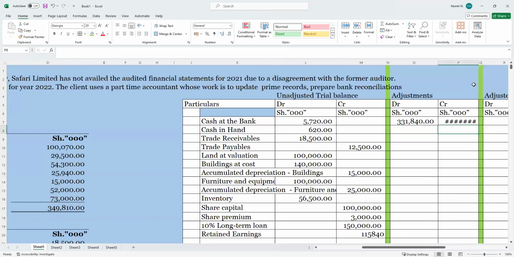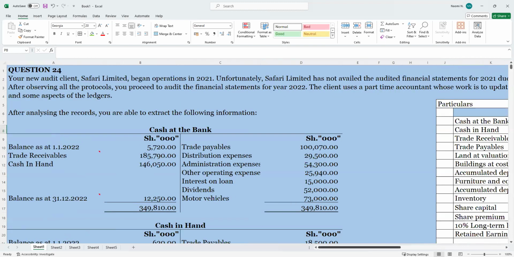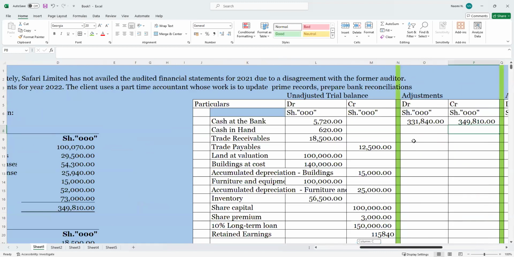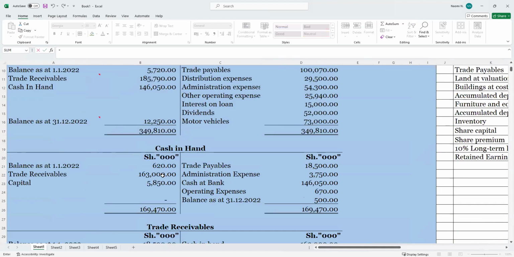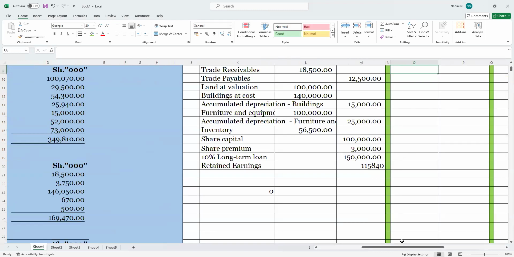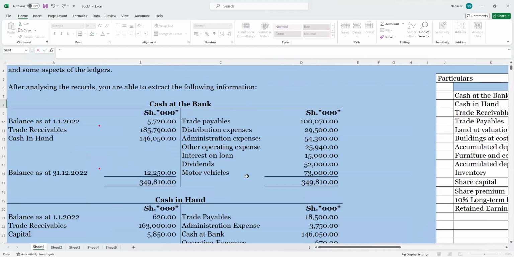So these are the things we paid using the money in the bank during the year. So we will go to cash at hand. We will also find out how much we received during the year so that you can be able to adjust. So we received this amount plus from trade receivable and from capital. And how much did we pay out using cash at hand? This is what we will come and do.